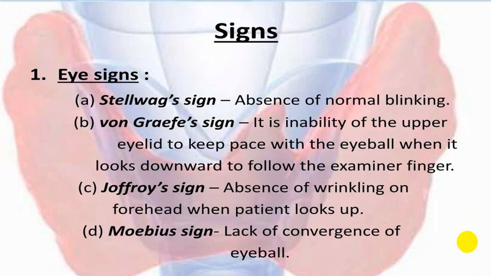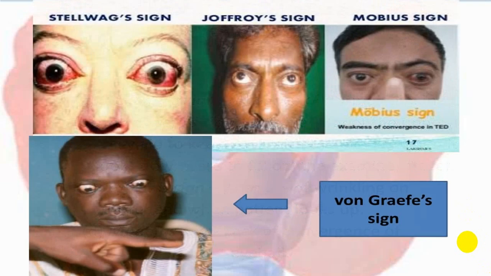So remember these four signs: Stellwag, von Graefe, pronounced as von, Joffroy sign and Möbius sign. There are a lot of other signs. These are all those signs. This is Stellwag's, Joffroy's absence of wrinkling of the forehead, Möbius sign, that is no convergence, and this is lid lag sign. Lid lag sign is called von Graefe sign.